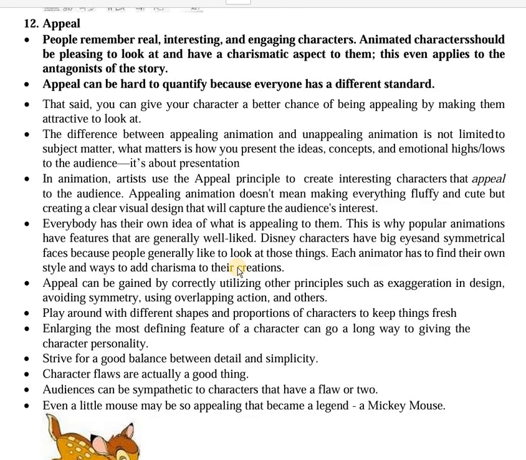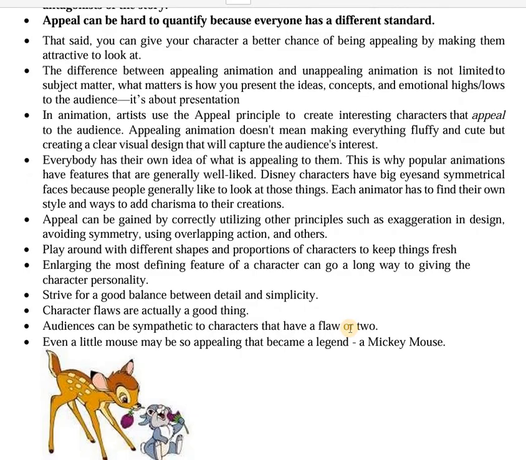So how can you increase the appeal? You can give some disproportionate characteristics to your characters. Many a times the flaws that the characters have are also a good thing. So you can see the ratio of the ears of Mickey Mouse and the face of Mickey Mouse. You can see the ears are really big. So many a times asymmetrical faces or big eyes or big ears or the color or the texture, every one of these concepts plays a huge role in creating appeal. You can see certain examples over here.